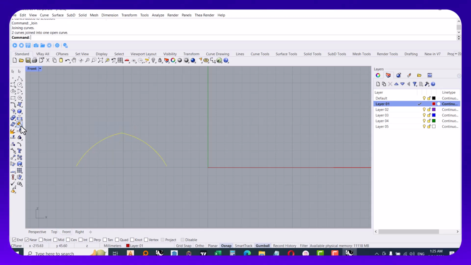I join them. Now I go to transform tab, choose this one, orient objects, choose my cross section. These are very important. Choose the first point of the reference point and the second.